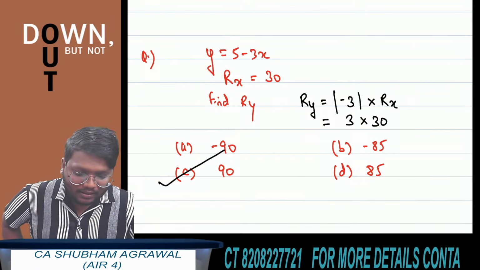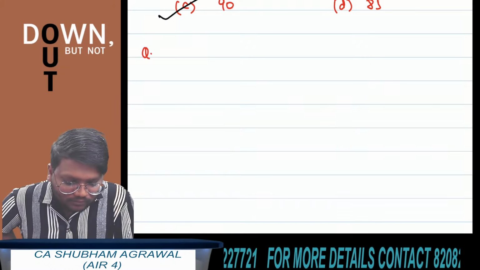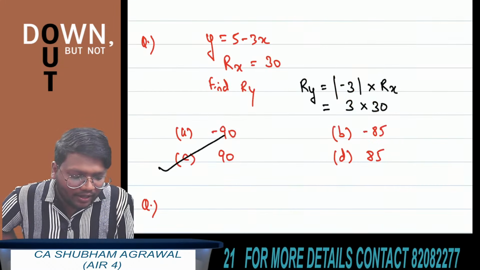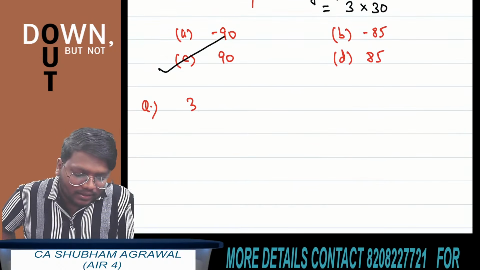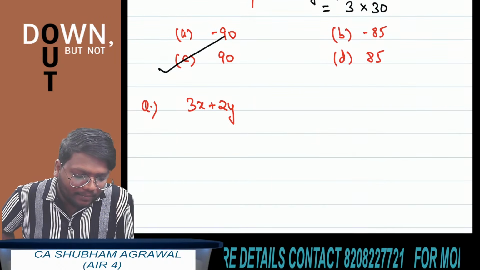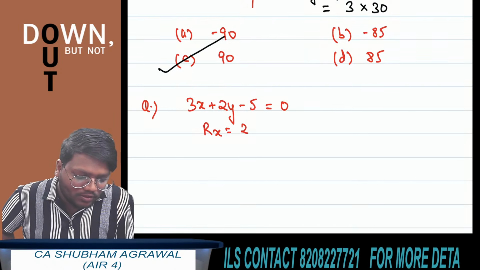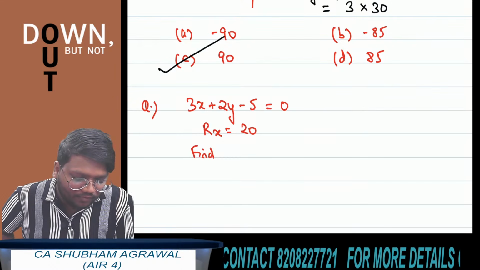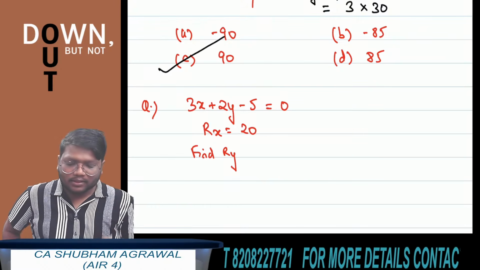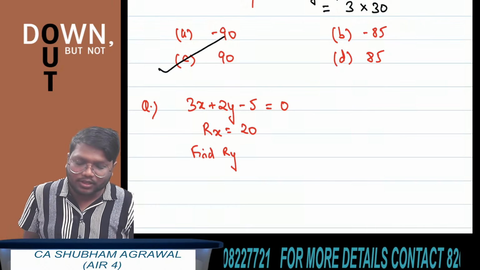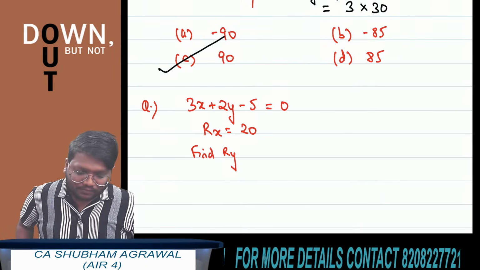Okay. See, I am giving you one more question. Let's say they are not giving the linear relationship between x and y in this form. They are giving it this way: 3x plus 2y minus 5 is equal to 0. Range of x is equal to 20. You have to find range of y. Now, how to solve this question? 3x plus 2y minus 5 is equal to 0. Range of x is 20 and you have to find range of y.